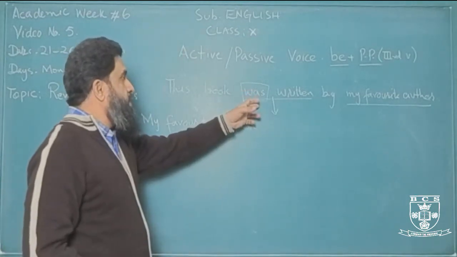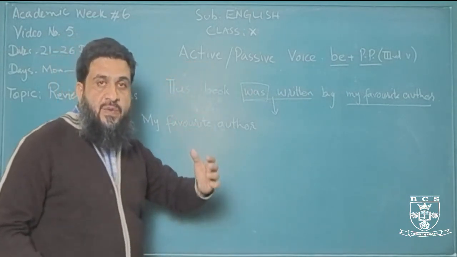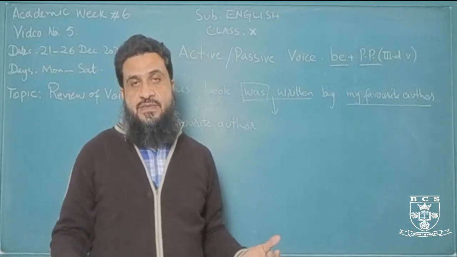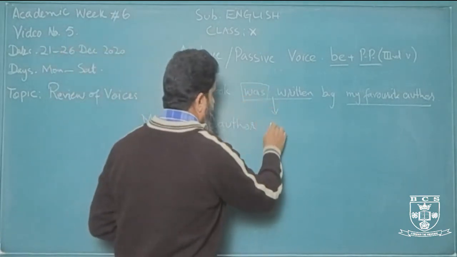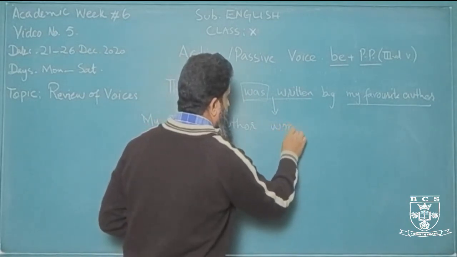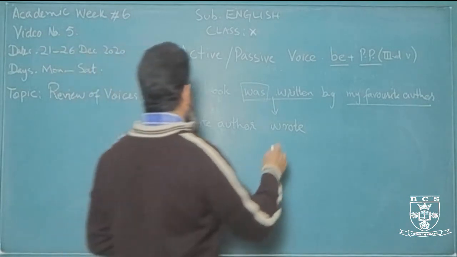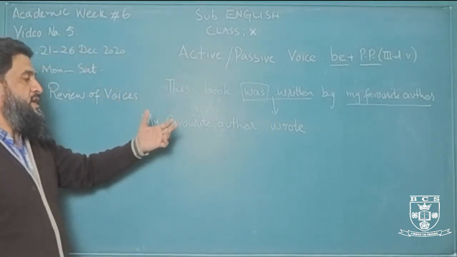For past simple, in active we use the past tense form, which is the second form of the verb. So we'll simply write wrote. My favorite author wrote. Now the object, what did he write?